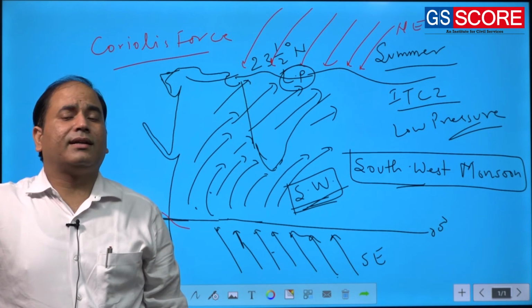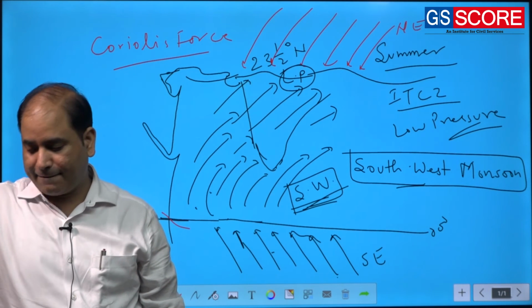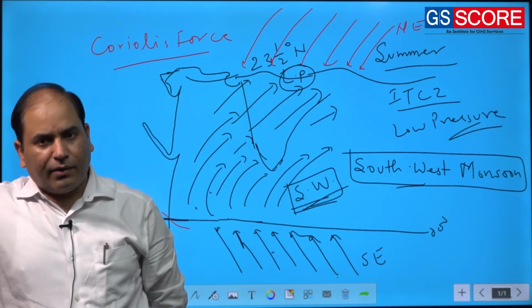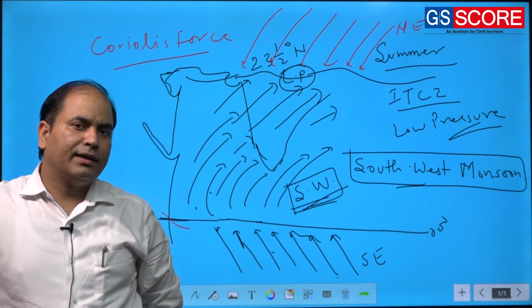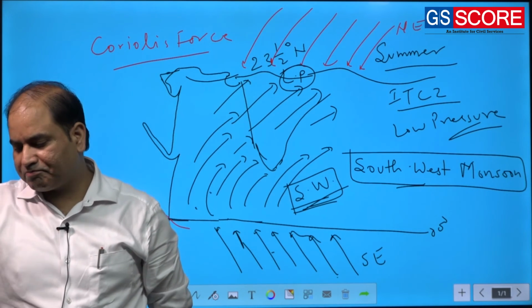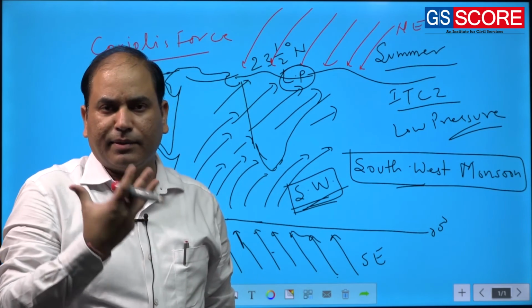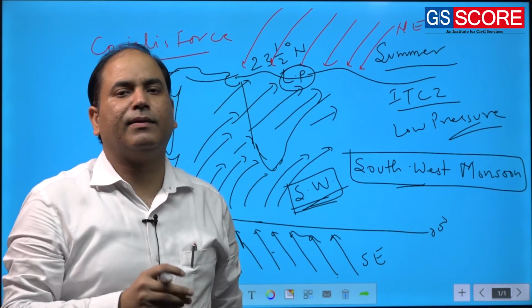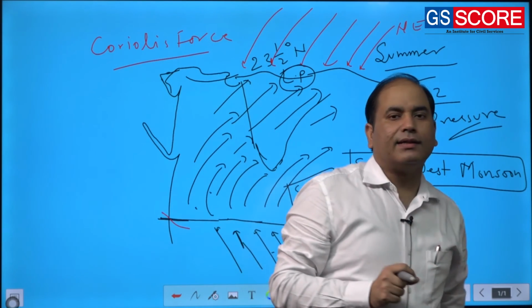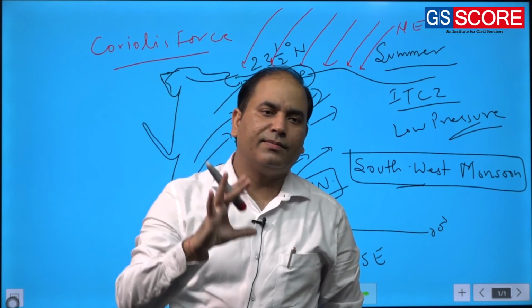But one of the things that Flohn was not able to explain, even the ITCZ theory was not able to explain, is that our understanding of the Indian monsoon was that monsoon is associated with summer rainfall. Summer rainfall means simply that when the temperature rises, high heating will happen, and high heating will result in the development of low pressure. As far as India is concerned, the summer season starts almost in the middle of March, or you can say the last week of March.